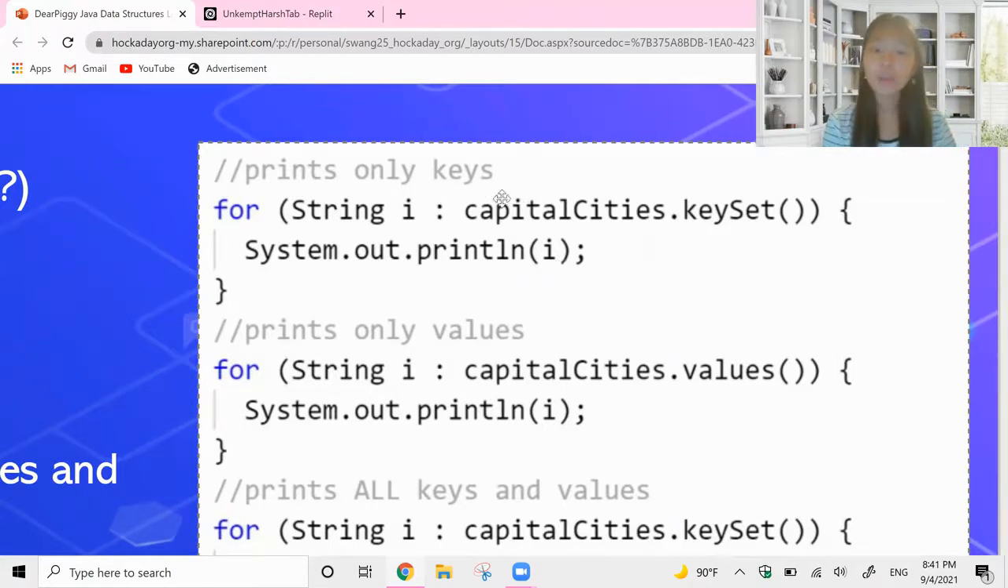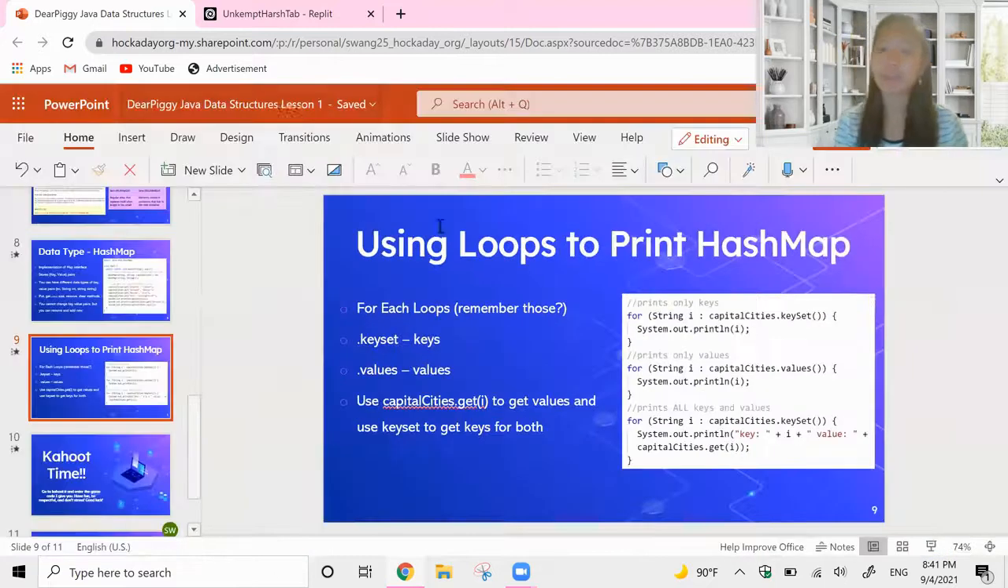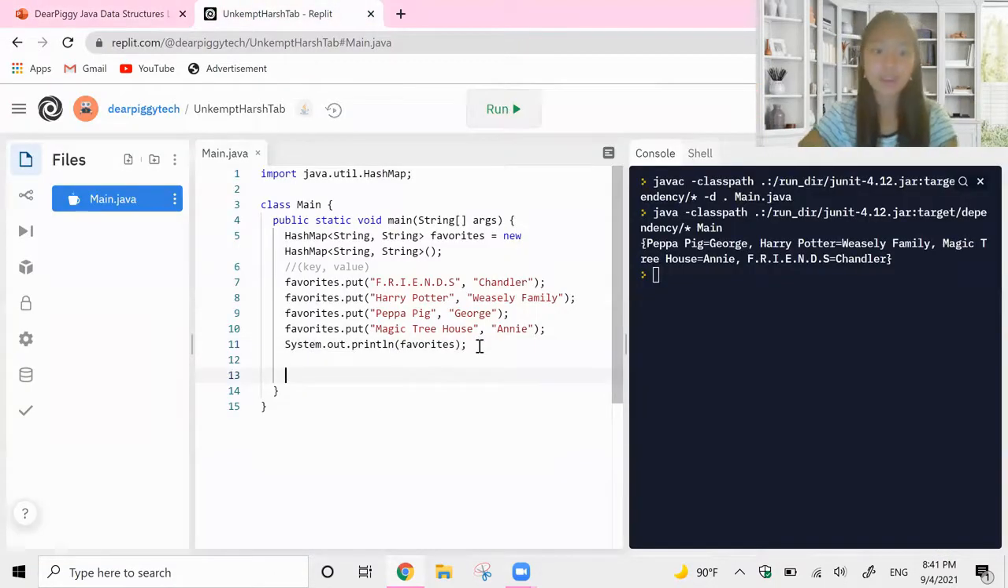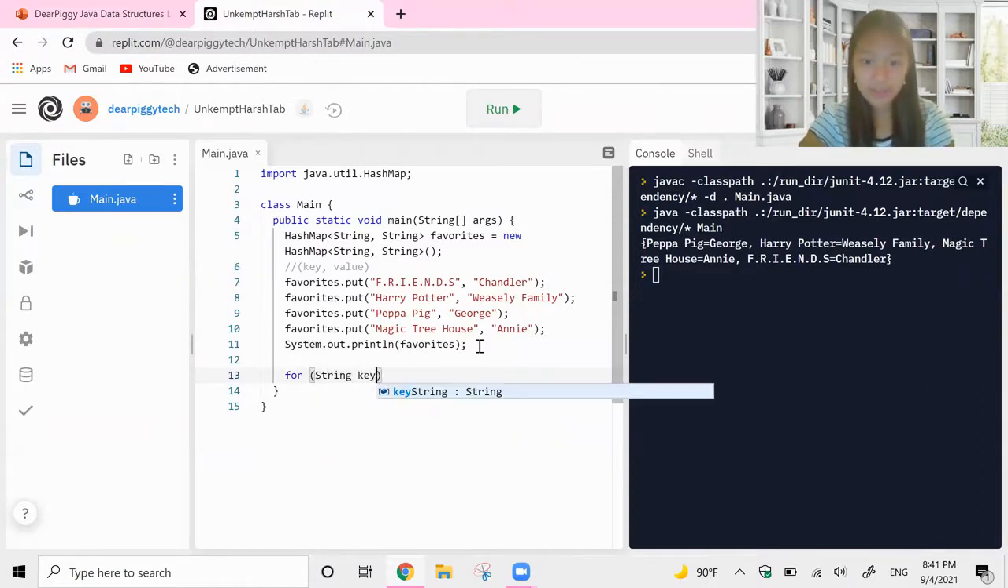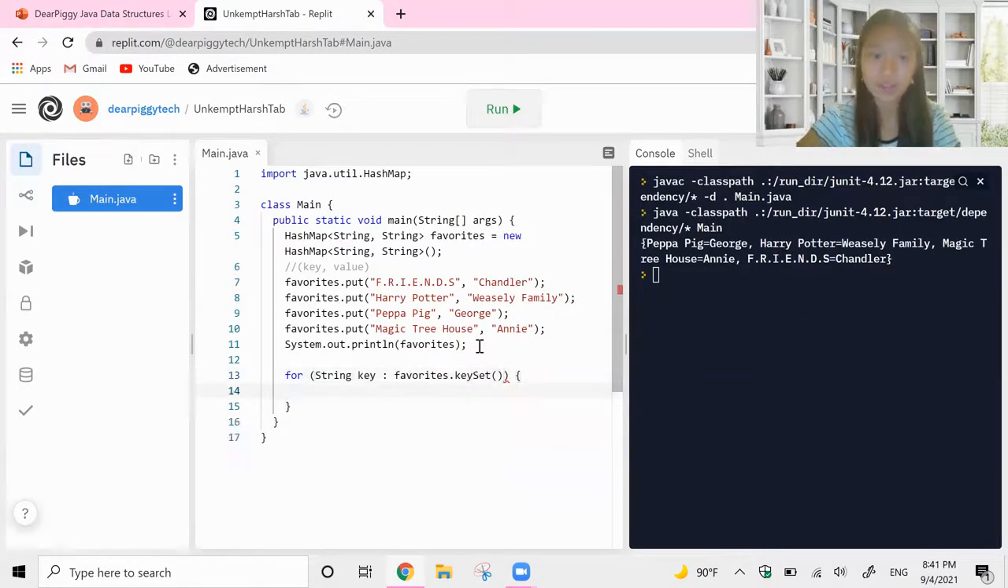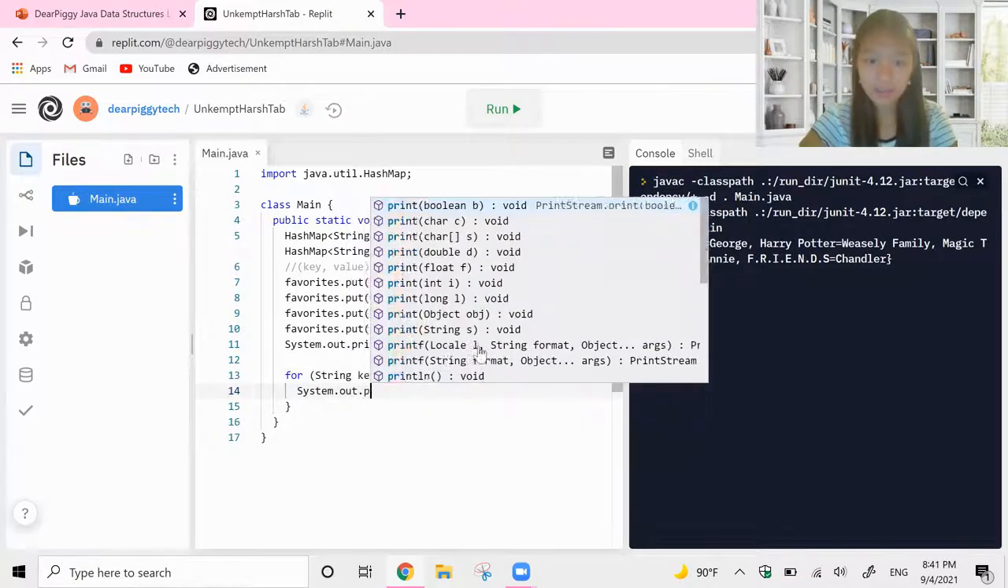And then you put a colon, and then usually you just give your name. However, since we only want to print out the keys, we're going to add a method. We're going to stick .keyset onto the end of it to get the keys. So we're going to say for string key colon favorites.keyset. Again, keyset is going to get the keys for us. We're going to print out key.